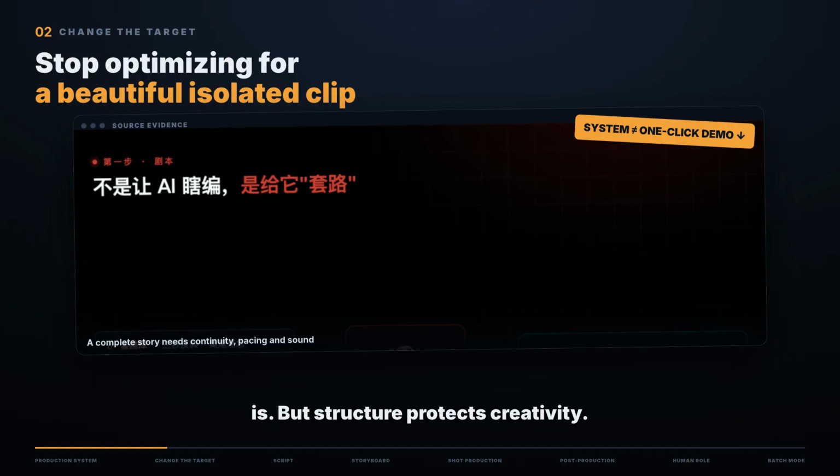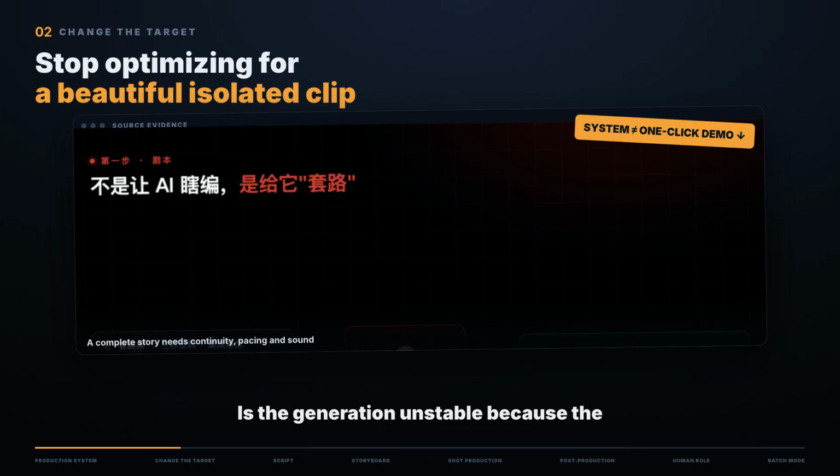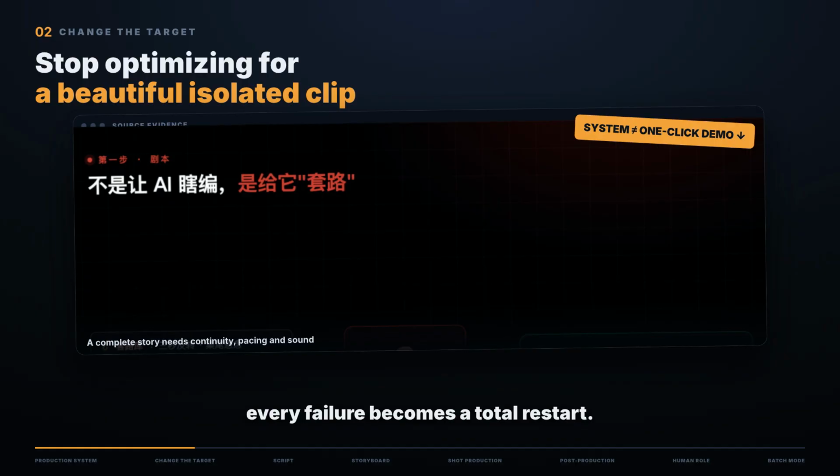But structure protects creativity. When every stage produces an inspectable artifact, we can locate the problem. Is the scene weak because the conflict is missing? Is the generation unstable because the storyboard is vague? Is the edit slow because the shots have no usable endpoints? Without that structure, every failure becomes a total restart.